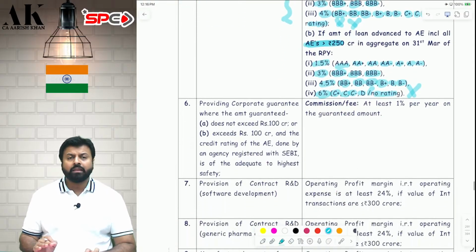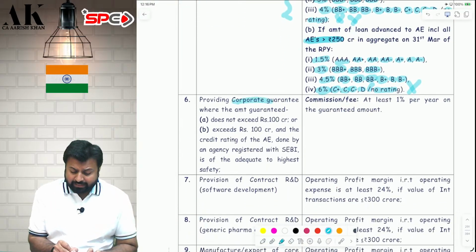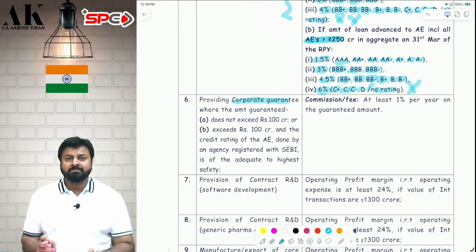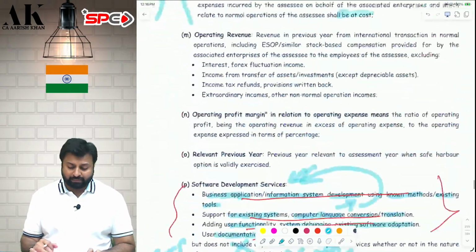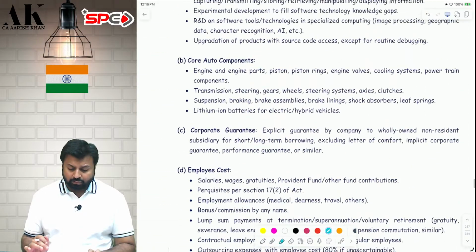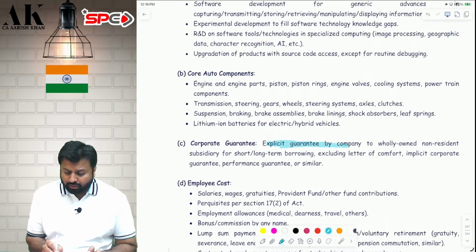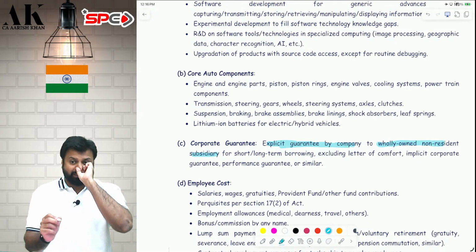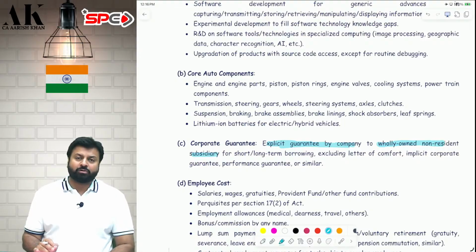Okay. Next one, corporate guarantee. We are providing corporate guarantee. Sir, what do you mean by corporate guarantee? Let's try to understand what we mean by corporate guarantee. Corporate guarantee will only include explicit corporate guarantee to the wholly owned non-resident subsidiary. That's it. If it is provided to other than subsidiary, then it is not covered in safe harbor rule.